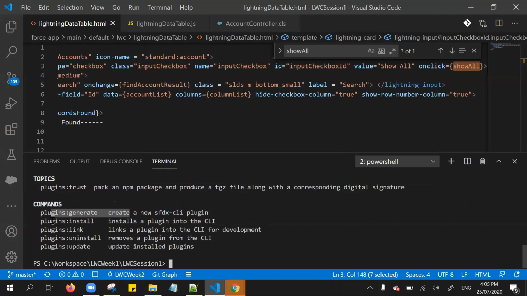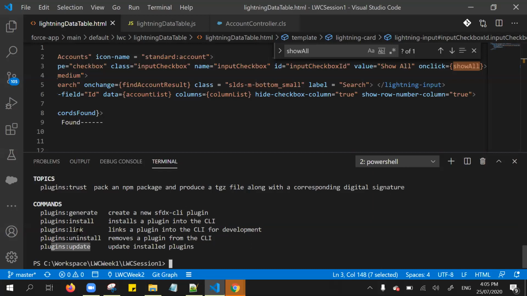To install any of the plugins, we need to use plugins colon install and link. If you want to uninstall the plugins, go to plugins uninstall and mention your plugin names. And if you want to update the SFDX plugins, go to SFDX plugins colon update.